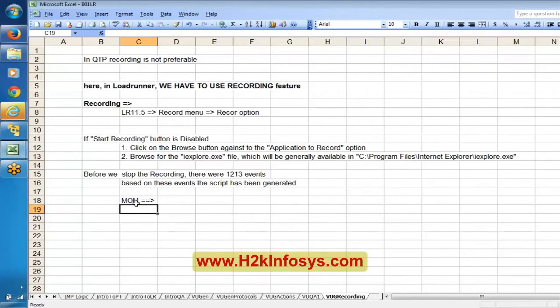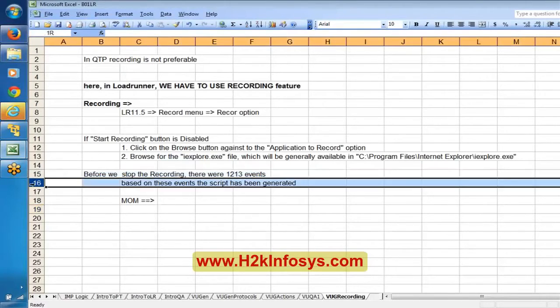First, LoadRunner just monitored. It captured all the communication between the client and server. Just monitored, it did not make a note of it. Once we stop the recording, it means once the meeting has ended, we send a MOM to everyone, right? So it is something like this. It just recorded the events, and by making use of these events, once the recording is stopped, it is generated as a script.